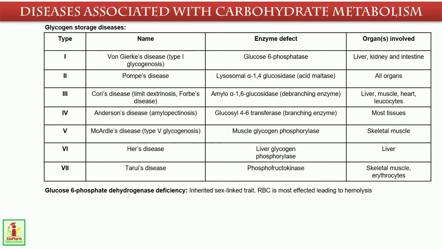Now the next one is glucose 6-phosphate dehydrogenase deficiency. It is an inherited sex-linked trait and the red blood cells are most affected, leading to hemolysis.